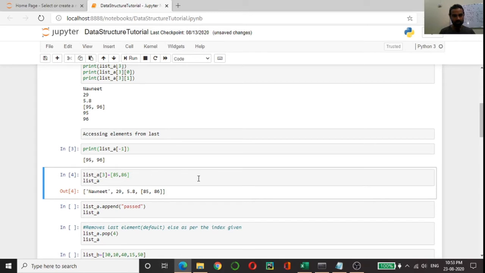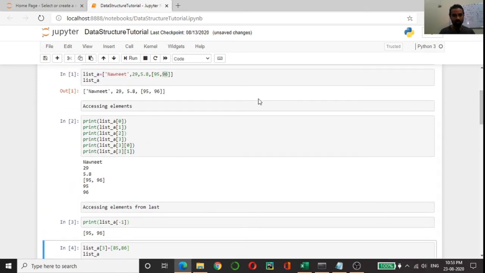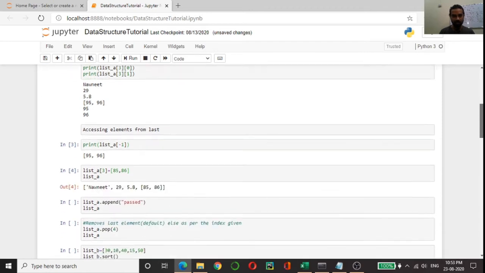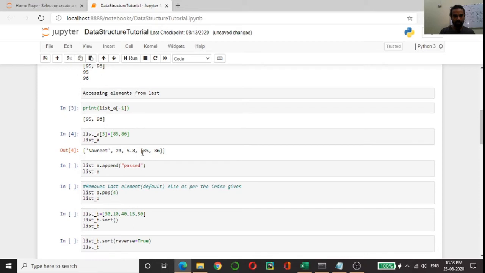As you can see, the values have changed here, 85 and 86. Here it was 95 and 96, but I have changed it to 85 and 86. So in this way we can access the elements and then change the values of them.